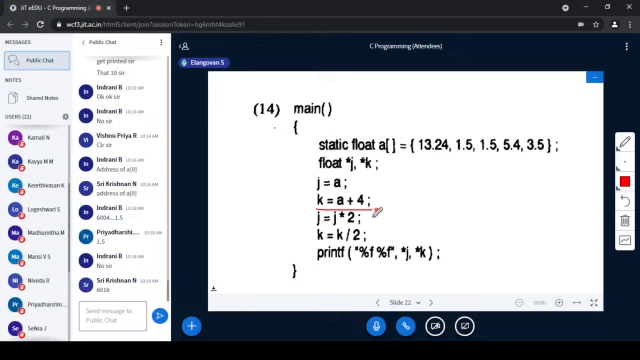When it is coming here, J is assigned with J into 2. What will happen? K is assigned with K by 2. What will happen? J is nothing but 6000, right? J is 6000. J is stored with the base address, which we have assumed as 6000. What will happen to J by J into 2?